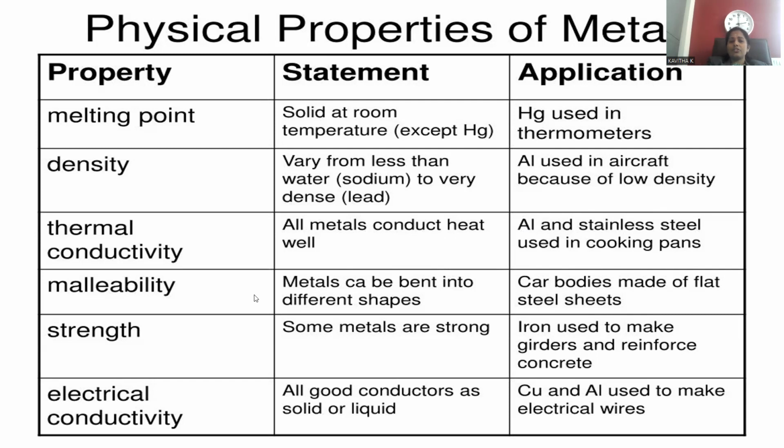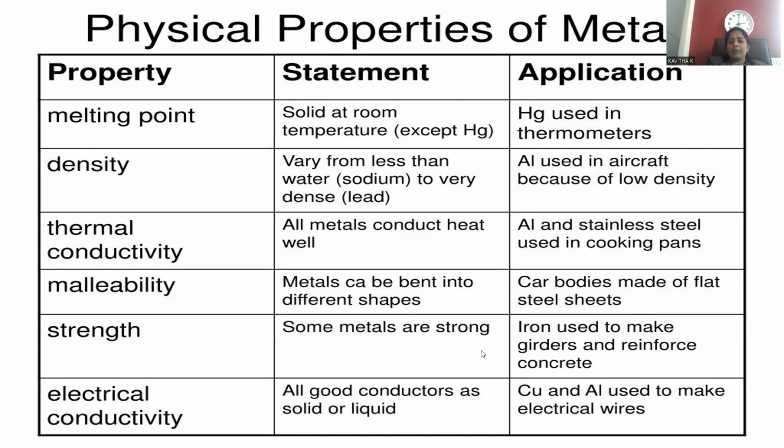And copper is the most abundantly used electrical conductor. Malleability: metals can be bent into different shapes. Whatever fabrication you require, to that extent you can fabricate them, so we can say they are easily malleable. A car body is made of flat steel sheets, right? We take very thin steel sheets because of the malleability of steel, right?